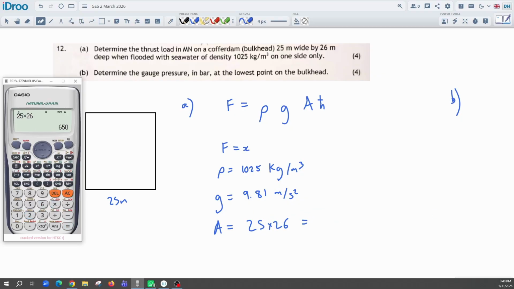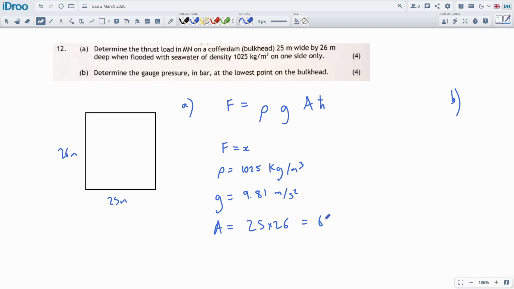25 times 26, 650. All right, and then the H hat is halfway down one of the sides, like in the middle, isn't it? Because we're completely flooding this thing to the very top. Probably says that somewhere when flooded. So zero pressure at the top, and then the pressure would increase as we go down. If I draw a little pressure profile, and we're taking the middle point, which is mathematically valid to do, that's going to be 13 meters down. We just pop it all together.